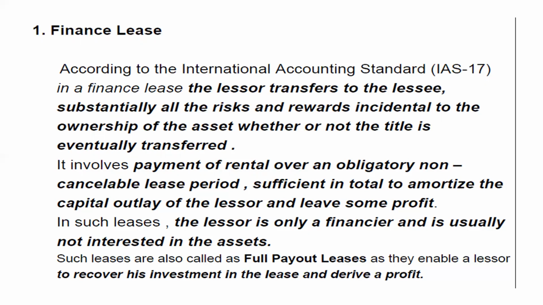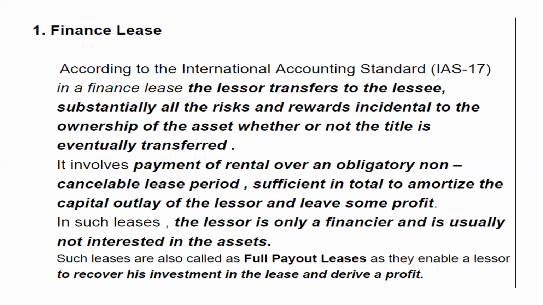Normally, in the finance lease, except the ownership, all the rights of the property under lease are transferred from the lessor to the lessee. So the lessee becomes the absolute user of the asset except for the ownership, because the lessee cannot sell the asset to any person unless the lessor permits him to sell it. But exclusive ownership lies with the lessor, while the possession and usage lie with the lessee.